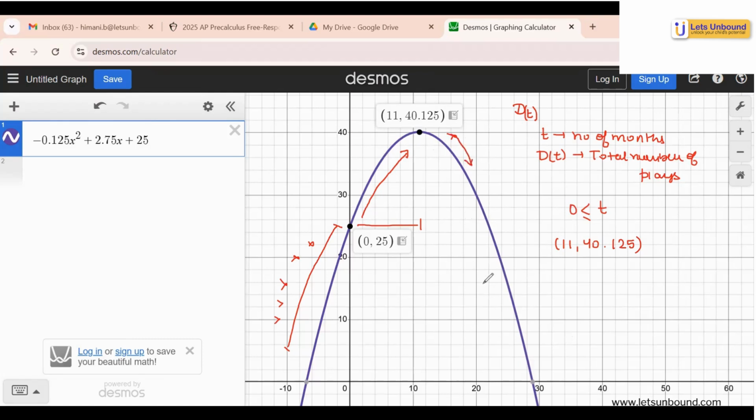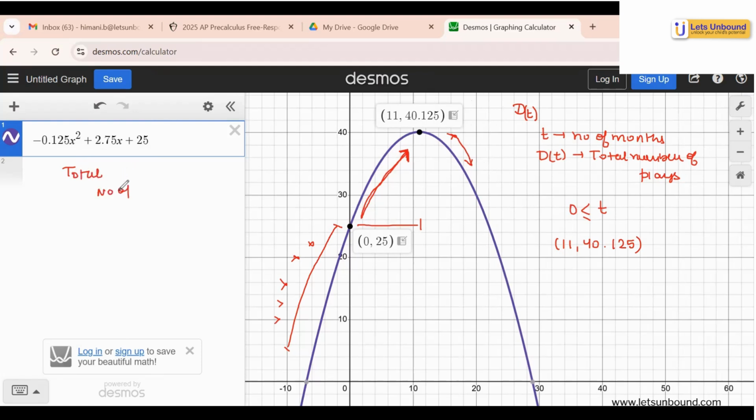Now, the model here is not about the number of plays. The model here is about the total number of plays. So, for sure, the model has to increase up to 11 months. But don't you think the model has to increase even after 11 months? Because can the number of plays go downwards or show a decline trend after 11 months? Because what are we doing? It's like the total value. Total value can never decrease, right?